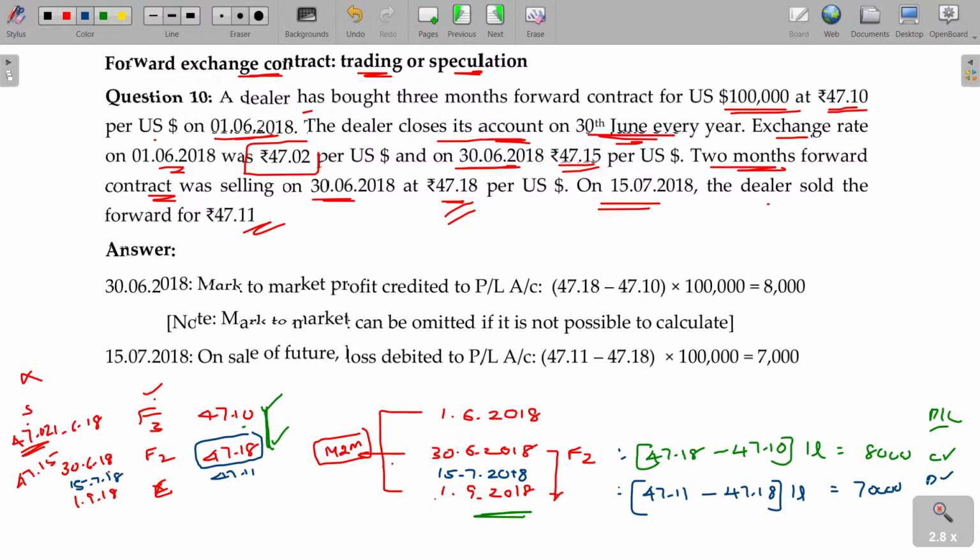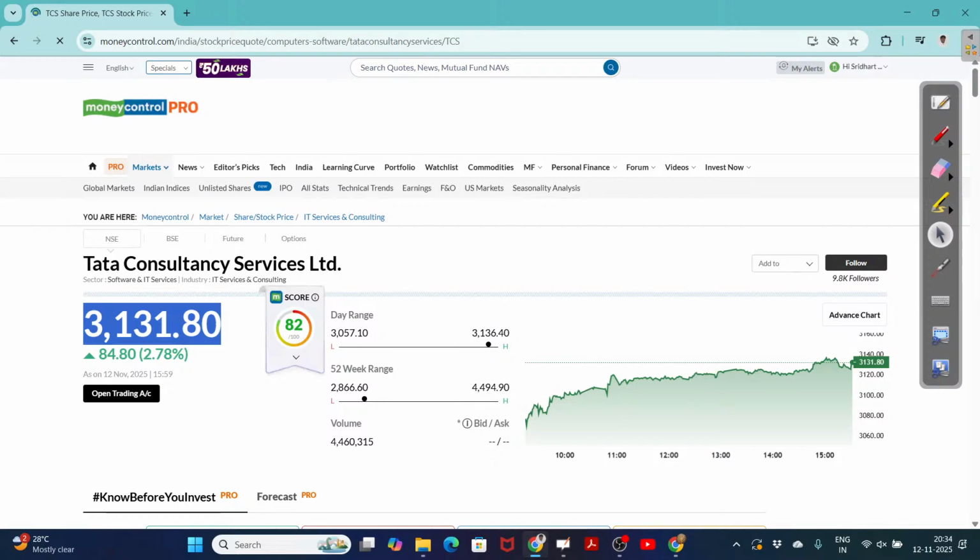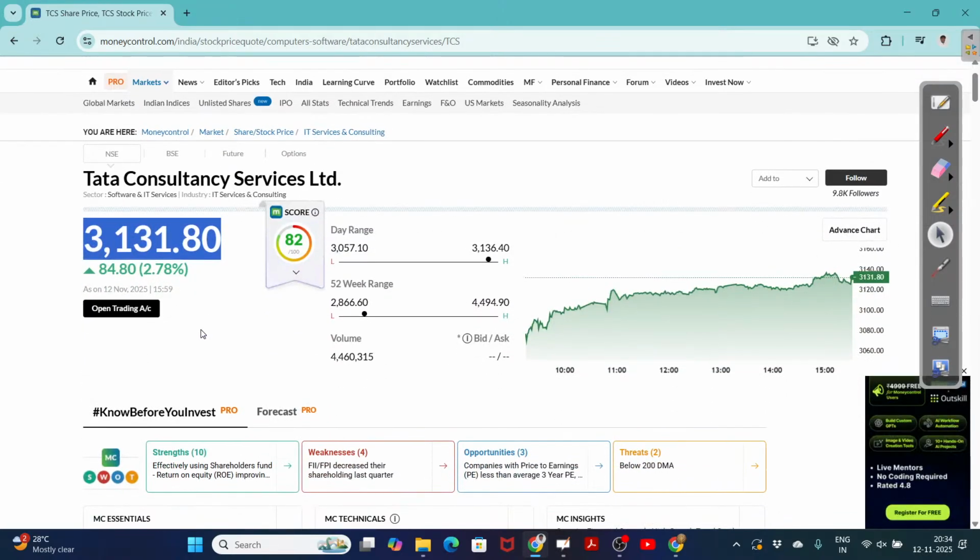Now, clear. Now, to make you understand, let me give an example from the stock market future. Let's see an example. Tata Consultancy Services Limited, 3,131.80 is the rate traded today. Spot rate. But if I want to purchase 1 month later or this month end, what could be the rate? The rate will not be this one. There will be some extra money you may pay.